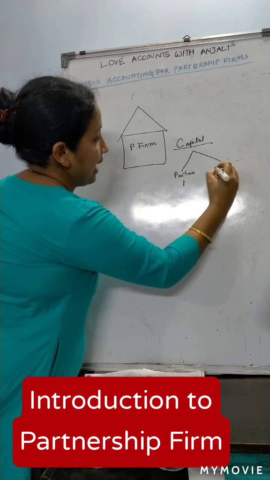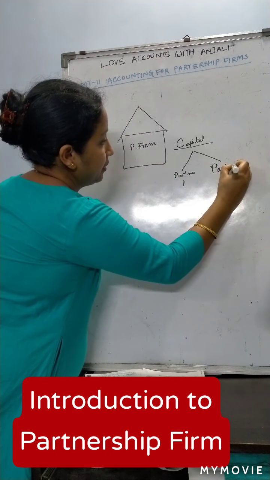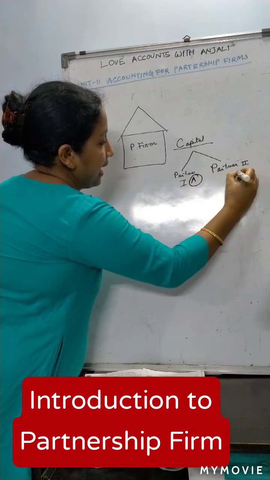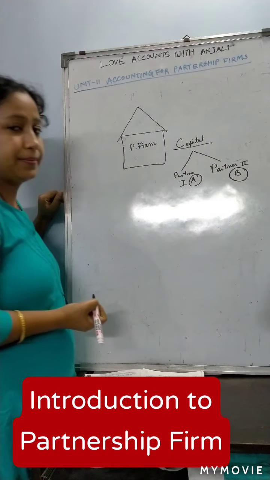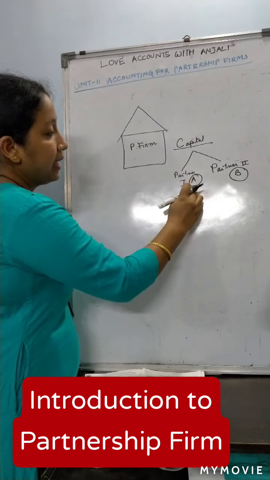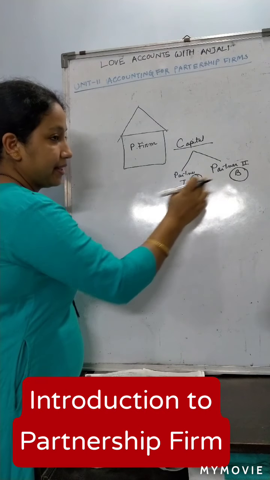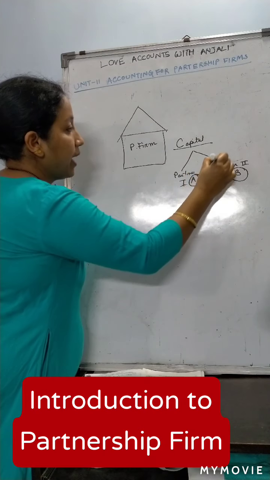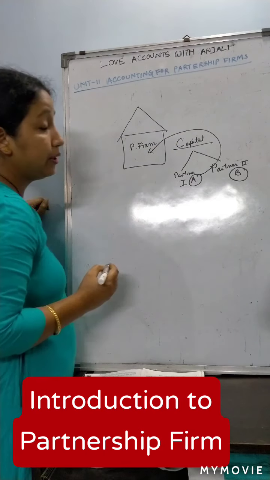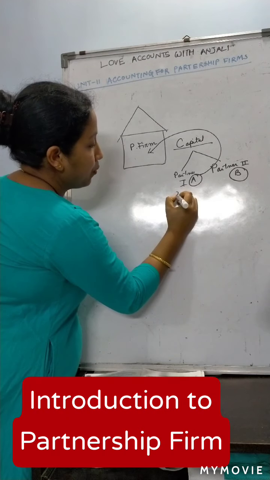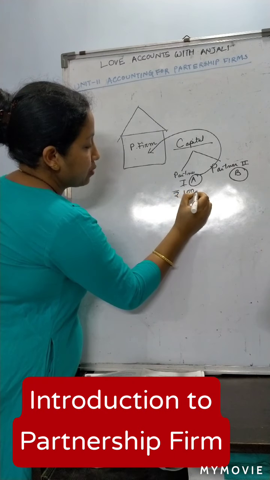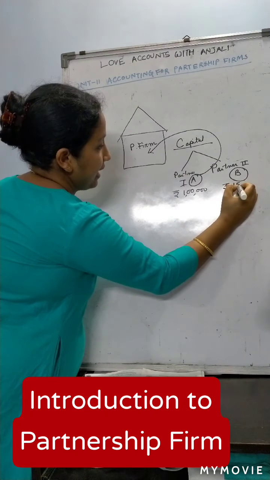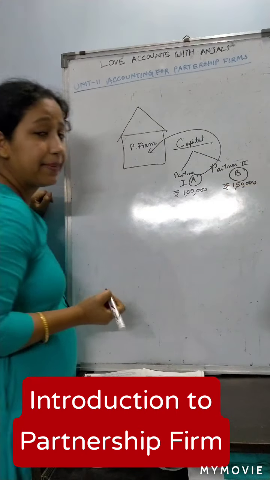Partner 1 and partner 2. Suppose I am taking Mr. A and Mr. B as partners. What will partners A and B do? They will contribute capital to the firm. Suppose A is contributing rupees 1 lakh and Mr. B is contributing rupees 1,50,000. Am I clear till this?